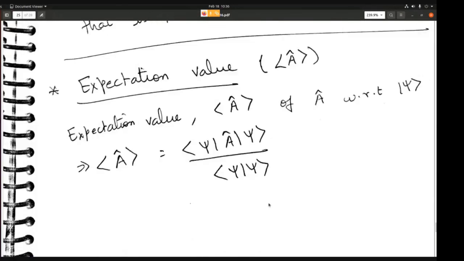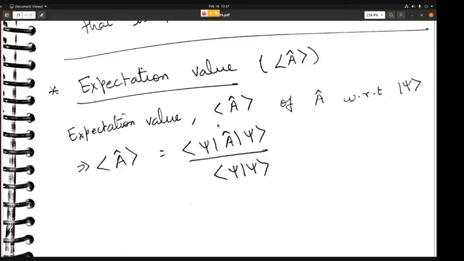All right, so now we can move on to expectation value. What do you mean by expectation value? Expectation value means if you perform some measurement, what is your expected result? What is your average result? Obviously if you perform a measurement, you will get one of the eigenvalues as your result.